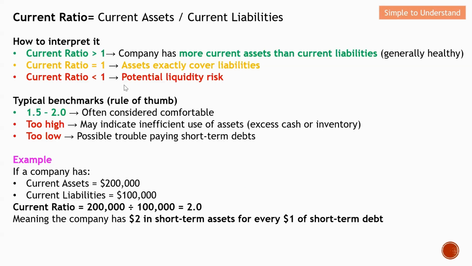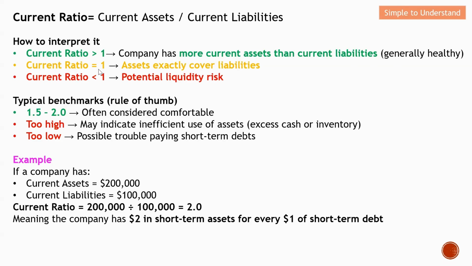How can we actually interpret the current ratio? In short, we want the current ratio to be bigger than 1. With this bigger than 1, this means that the company has more current assets as compared to the current liabilities. This simply means that the company, in fact, is in good health.